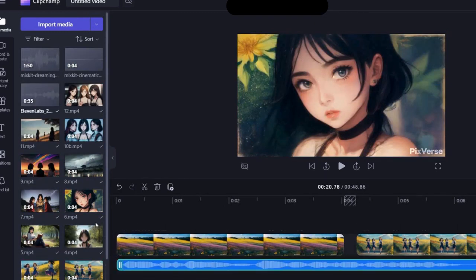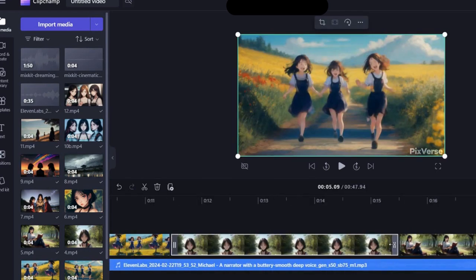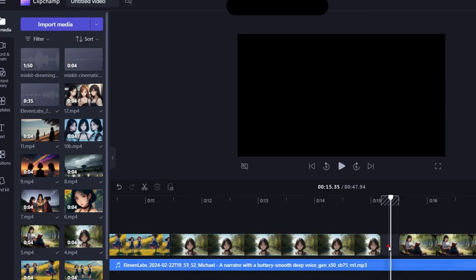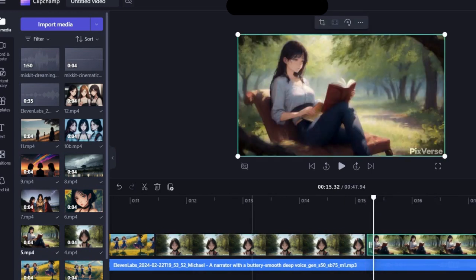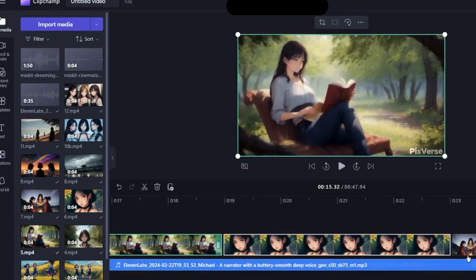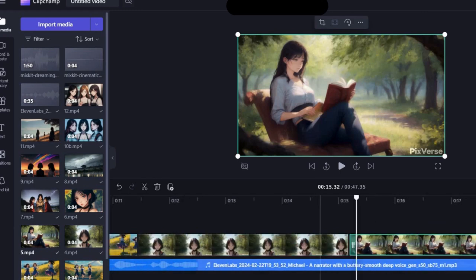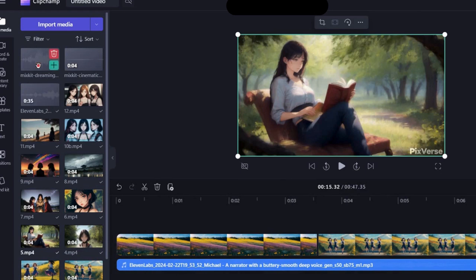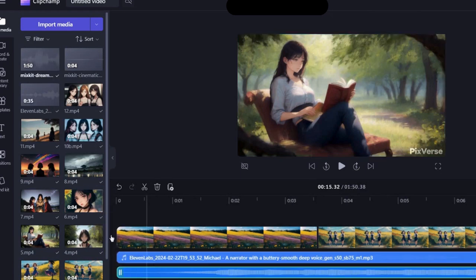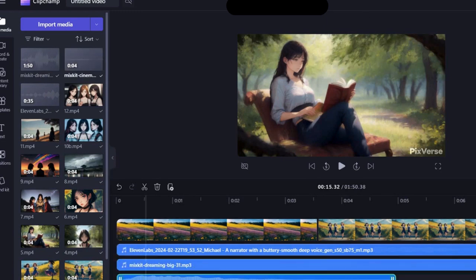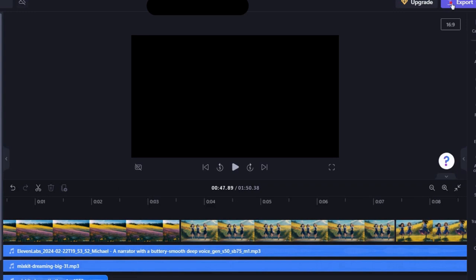Adjust the scenes according to the audio. Also, add background music and sound effects to make it more engaging. When it is done, click on Export Media.